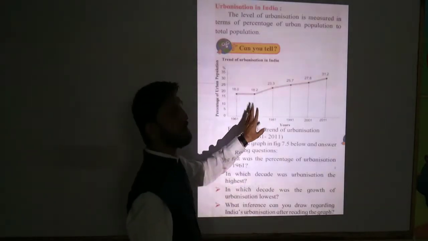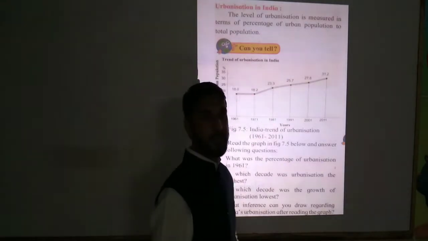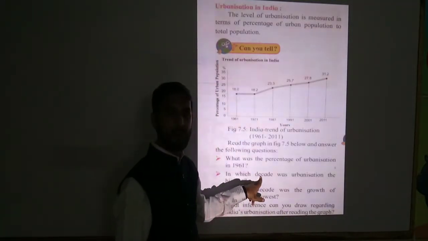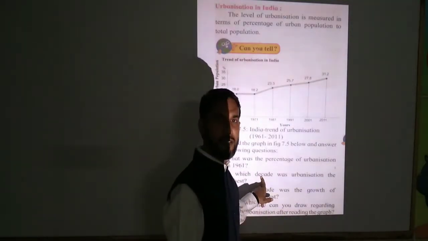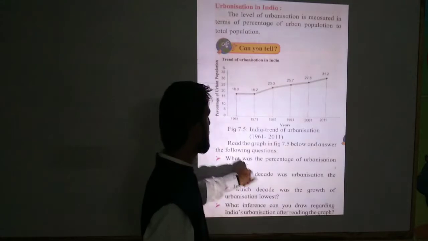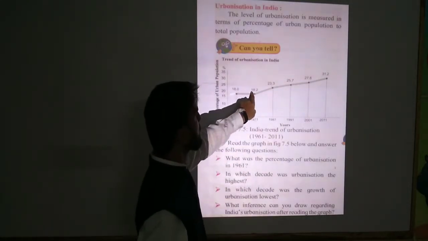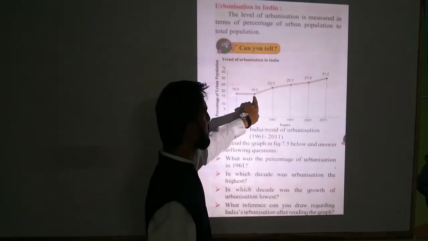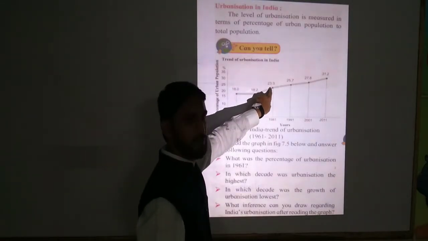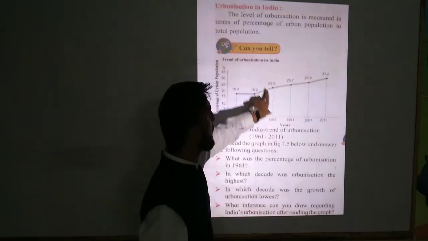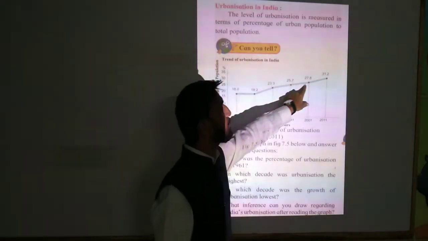Decade means 10 years. So in which 10 years did urbanization develop rapidly, or more urbanization take place? Here we can see it is 18.2 to 23.3. This is more than at any other place.